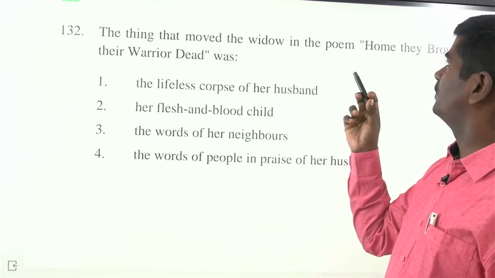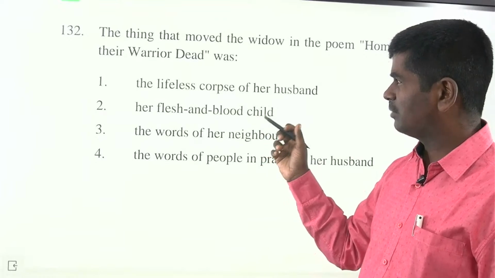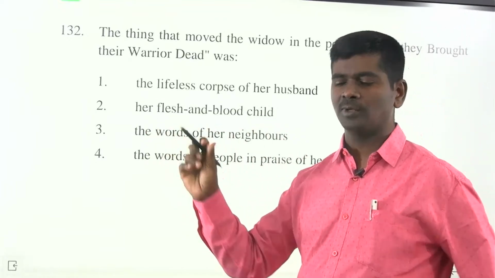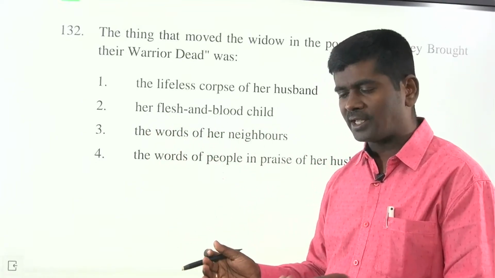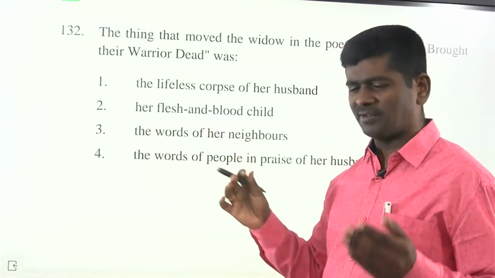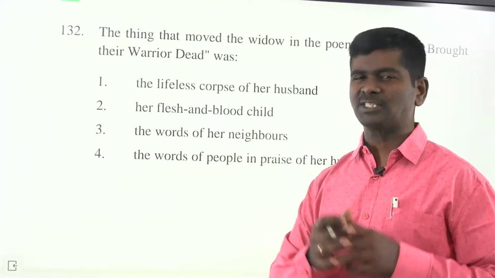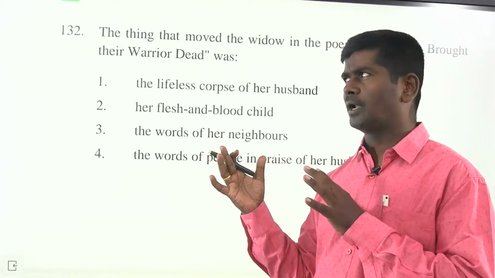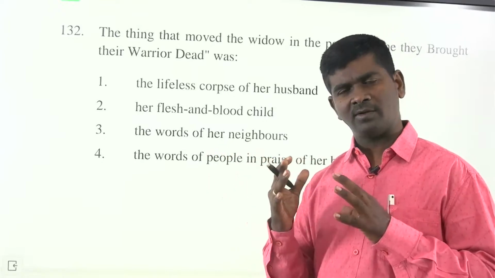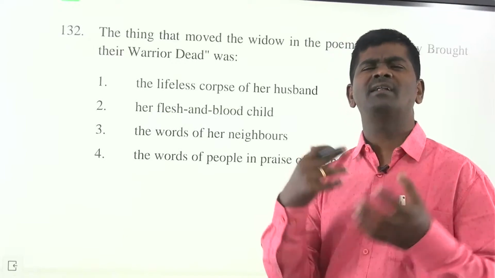The answer is 2. The nurse rose and put the child in her arms, and looking at the flesh and blood of the child, she cries like a summer tempest. Friends, I made a video on Home They Brought Her Warrior Dead on YouTube. If you have not watched it, you can watch it for better clarity.